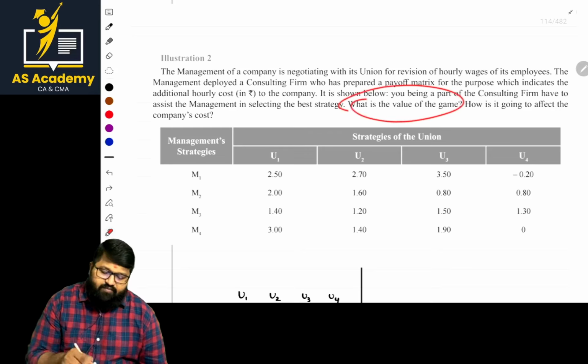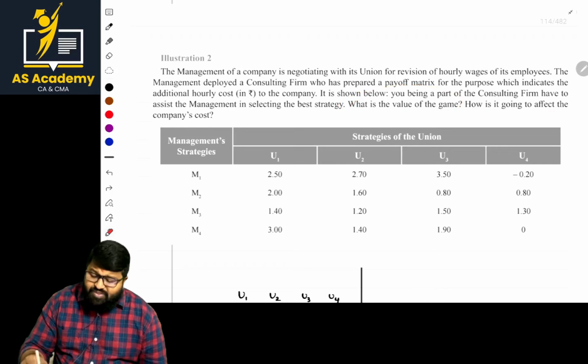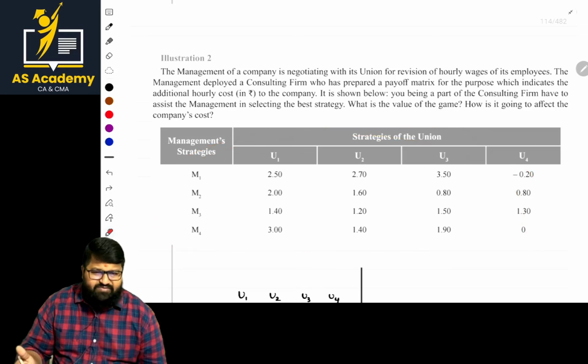What is the value of the game? How is it going to affect the company's cost, basically? Okay. So now what should we do, sir? We have to mention this in the form of a table or matrix format. Okay.